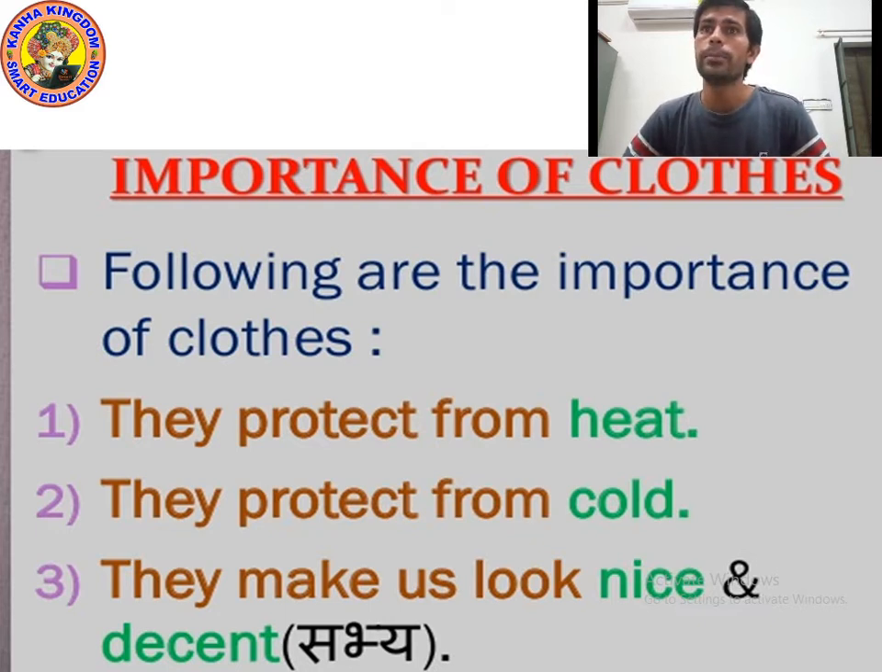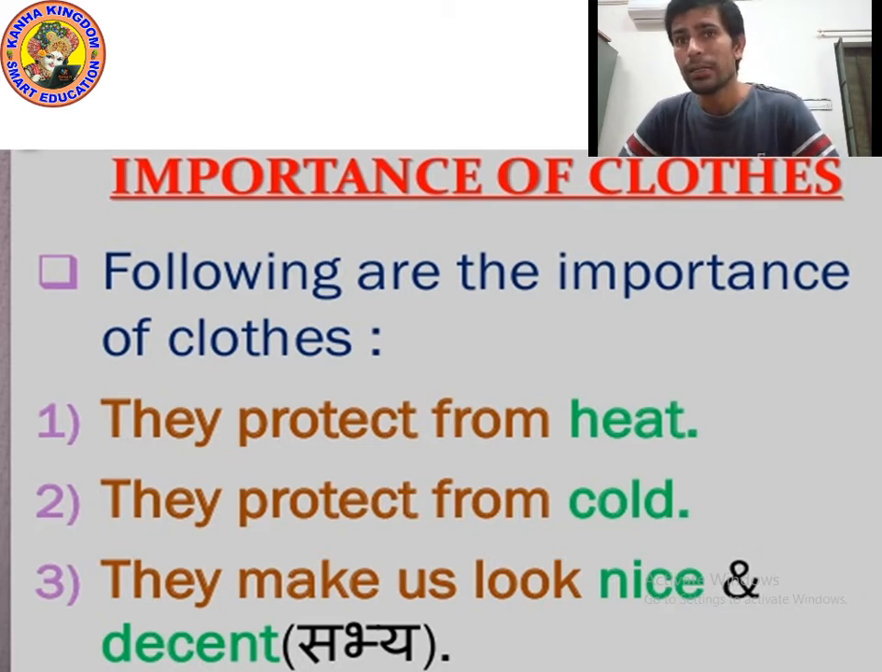Following are the importance of clothes. I have written 3 importance of clothes. You can see on the screen. First is they protect from heat. In winter we wear different clothes, in summer we wear different clothes, and they protect us from heat. Next point is they protect from cold.